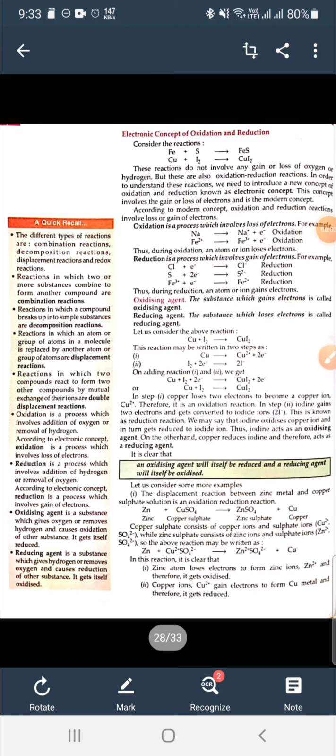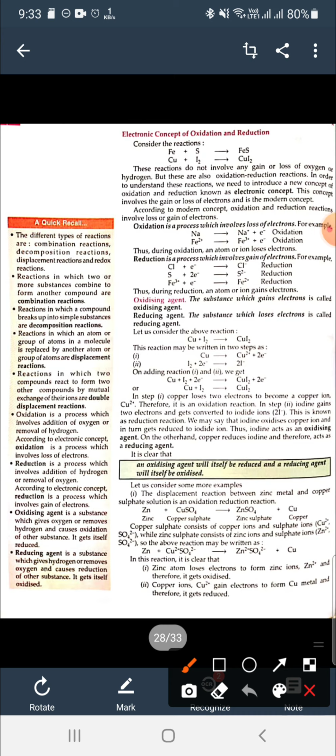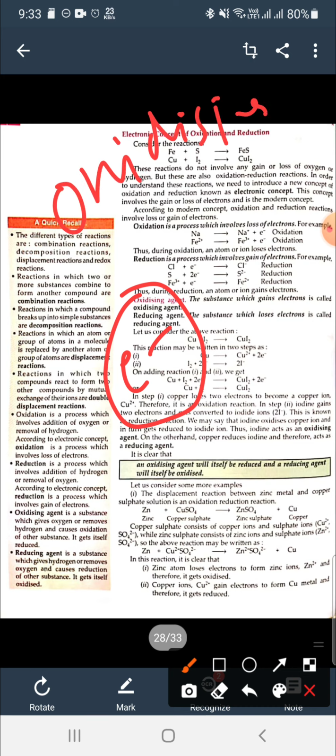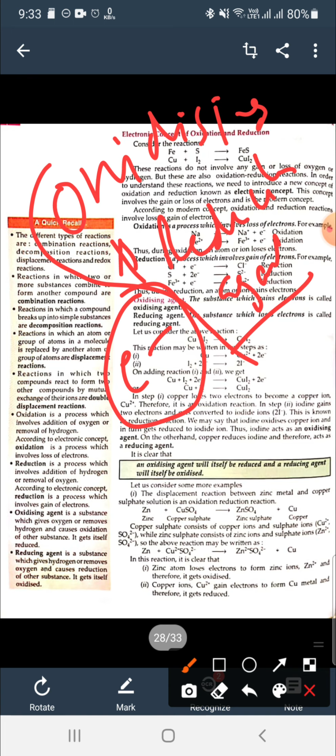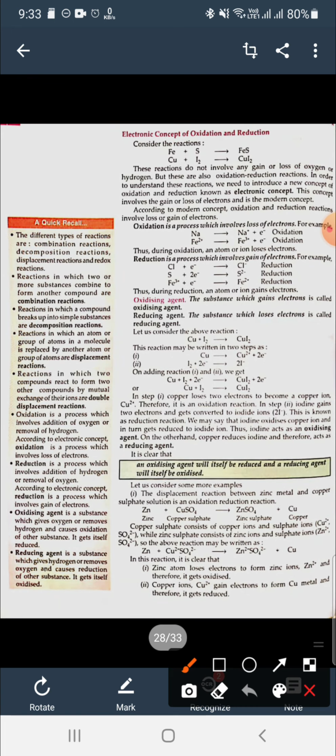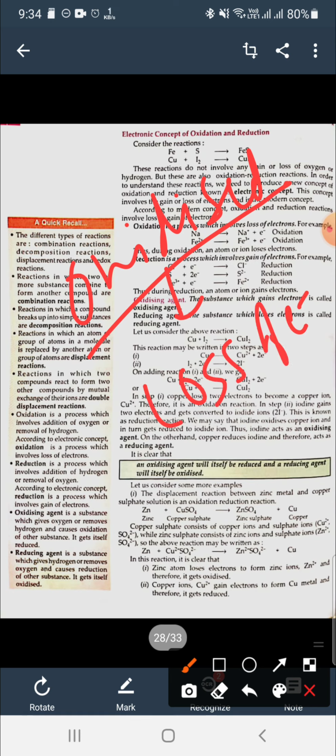Good morning, students. In the previous lecture, I told you about oxidation and reduction on the basis of electrons. So now today we will discuss oxidizing agent and reducing agent. On the basis of electrons, as you know, oxidizing agents are those which oxidize others, and oxidation means loss of electron.